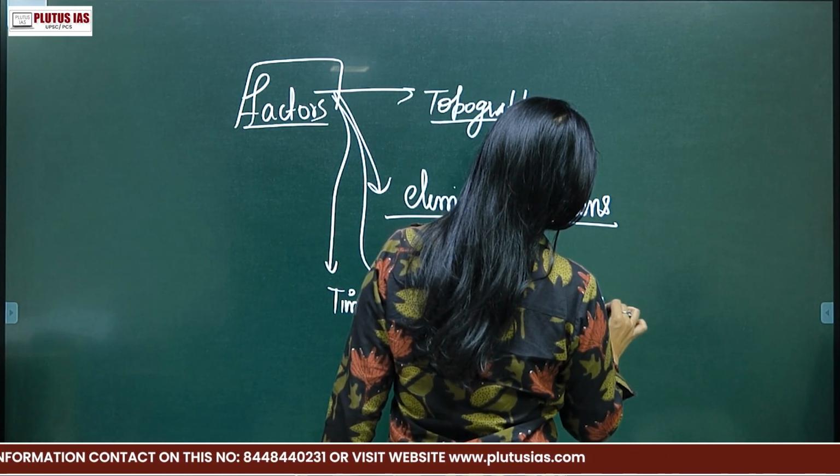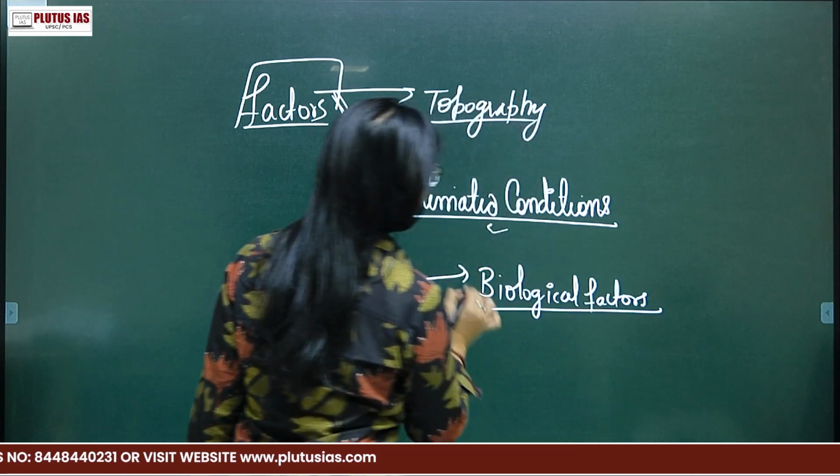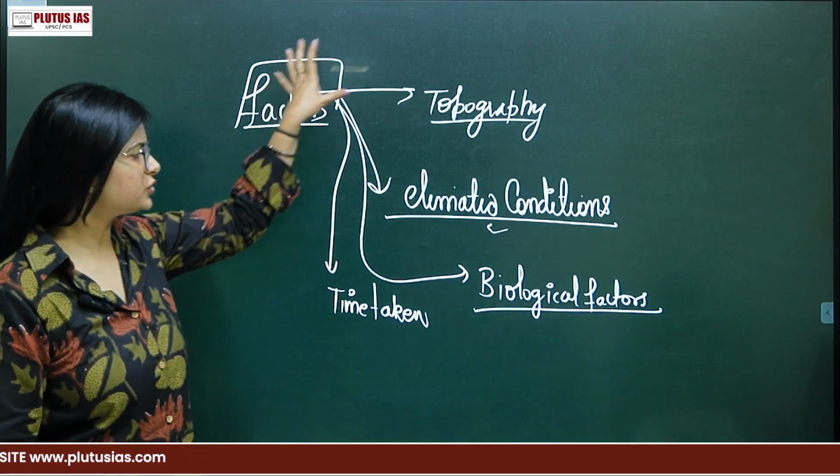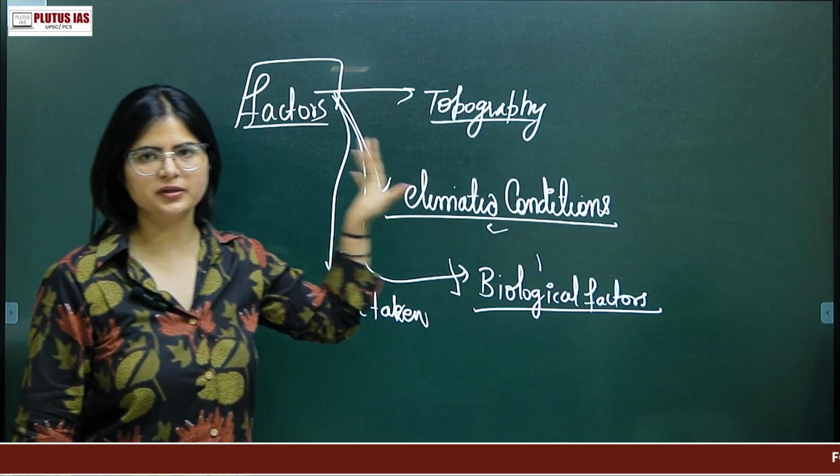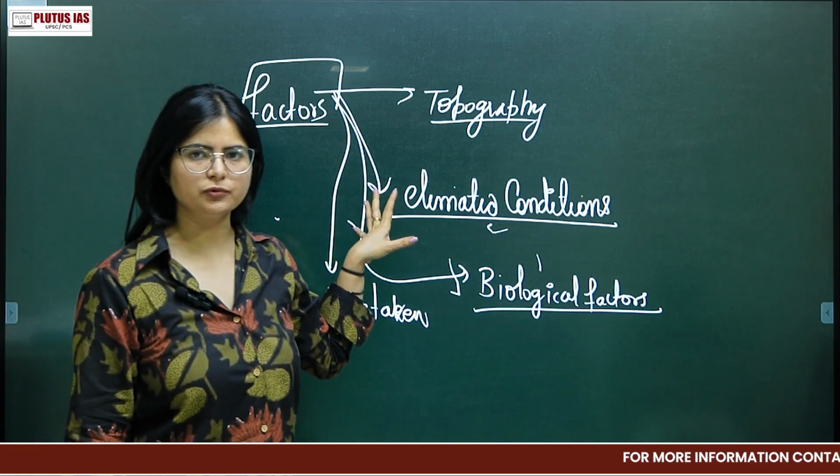So you will describe all these factors first, on which the soil formation is dependent. This is one thing you have to do.